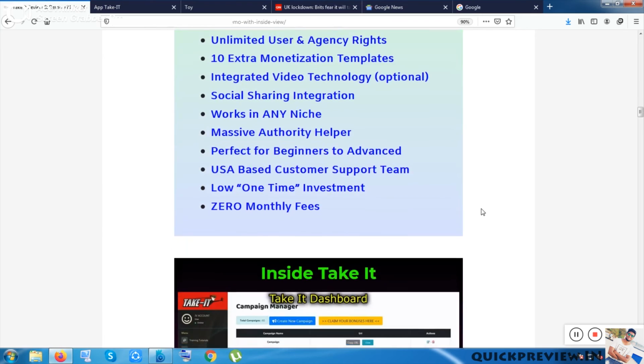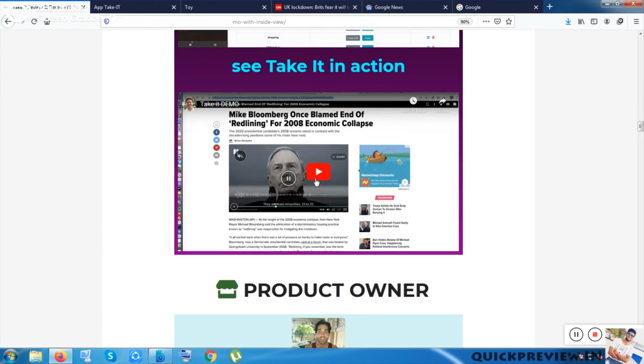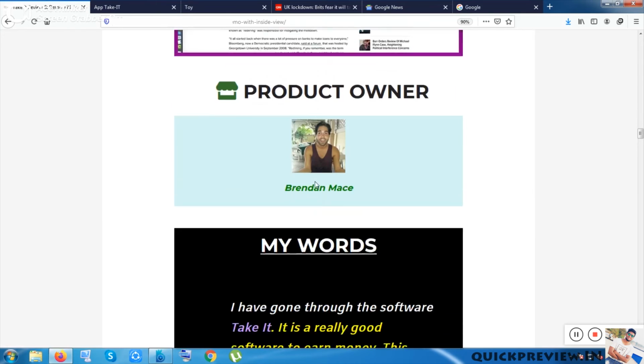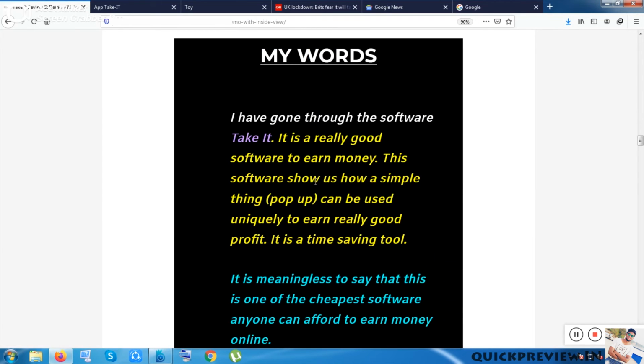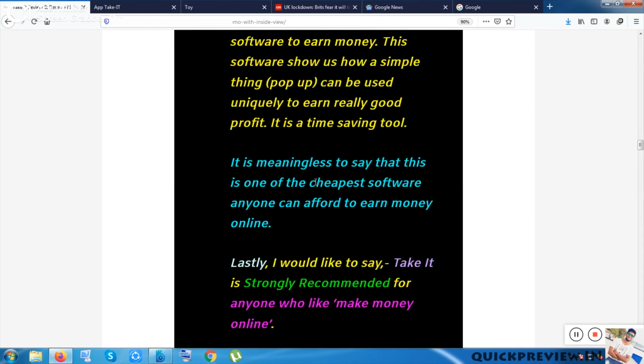Okay, so these are all of the description. You can check out this video to know more about this tool. In my words, this is a really inspiring and good earning tool, because it really inspired me. The pop-up idea is very simple: capturing leads, but they compile the domain facility inside this pop-up. You can use other websites' domains, high-ranking websites, inside this pop-up to capture leads to sell your product. Okay, this is a very cool idea, and it is also a time-saving tool.